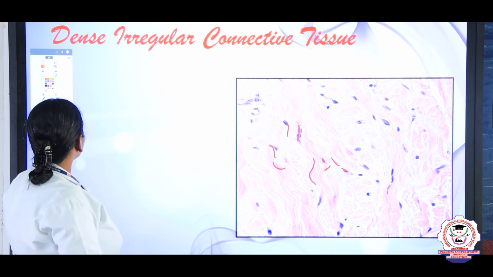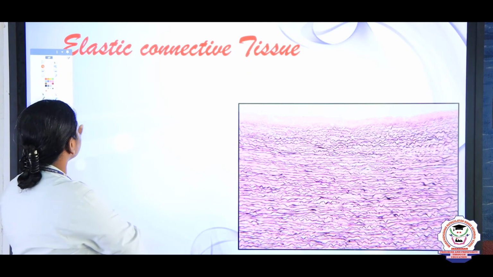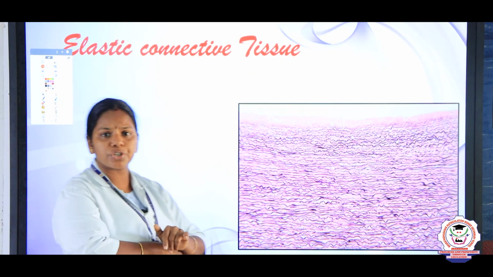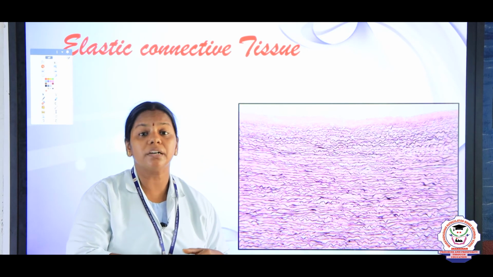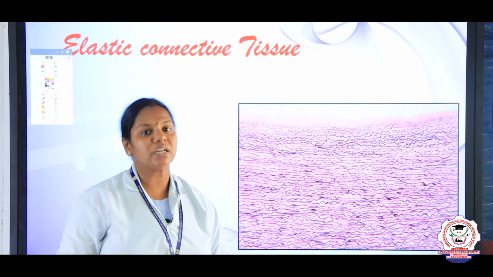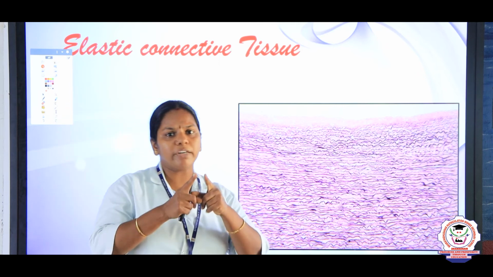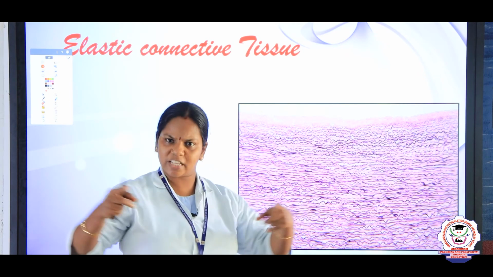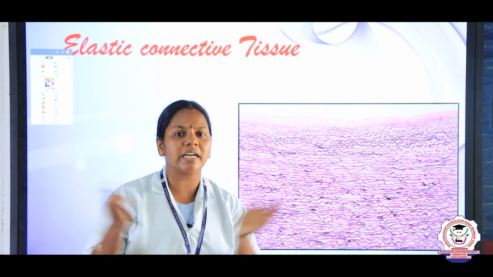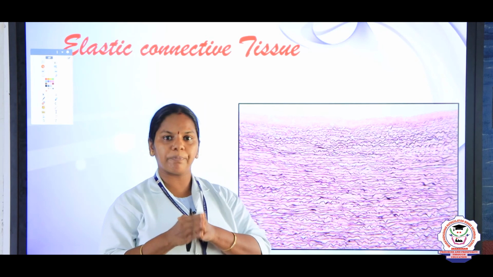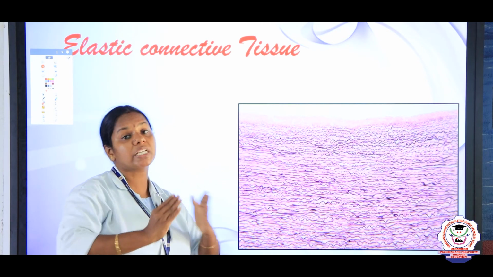And next we are going to see about the elastic connective tissues. The dense irregular connective tissue is also found in the nerves, right, surrounding the nerves. And here the elastic connective tissues, elastic means just imagine a rubber band children, when you stretch it, what happens? It expands, and when you relax it, when you loosen it, what happens? Automatically it recoils to its original shape and position. Likewise, the muscles where the stretching takes place.